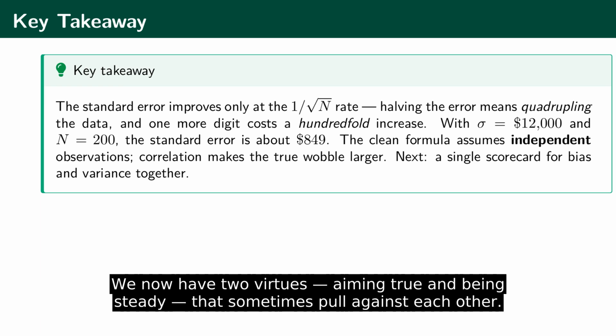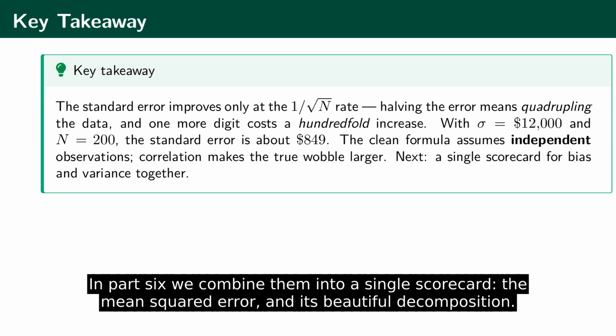We now have two virtues, aiming true and being steady, that sometimes pull against each other. In Part 6, we combine them into a single scorecard, the mean squared error and its beautiful decomposition.